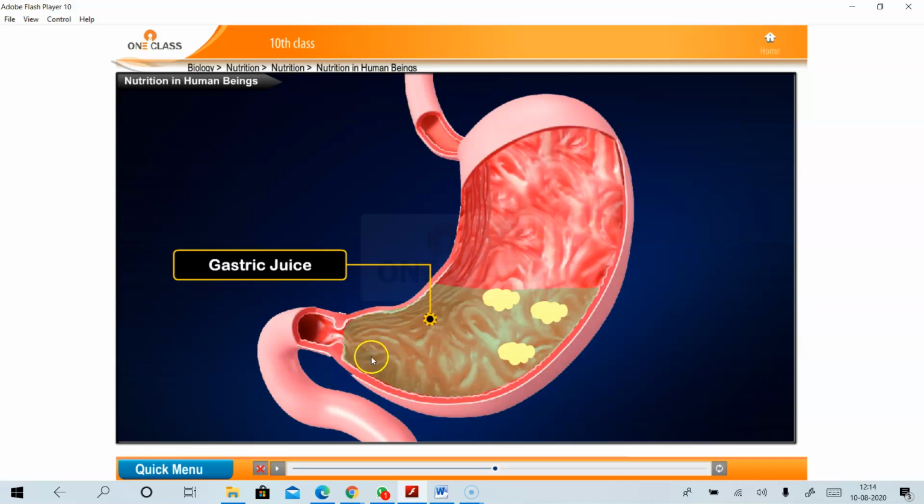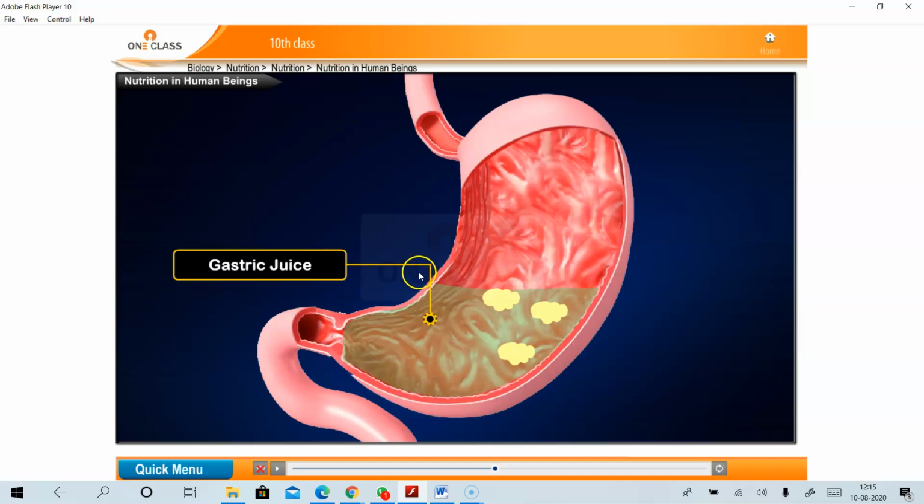The strong acid produced by the stomach has the capacity to damage the wall of the stomach. So students, sometimes this gastric juice may damage the linings of the stomach. So mucus is secreted by the stomach for its protection, in order not to get damaged by the gastric juice.